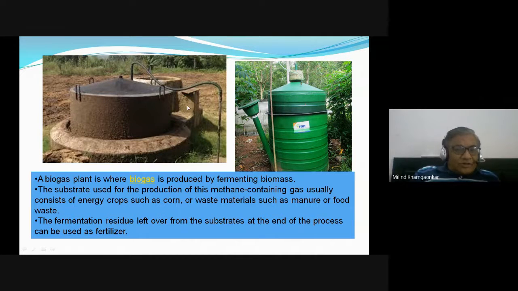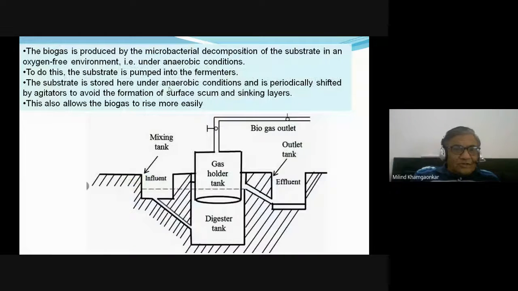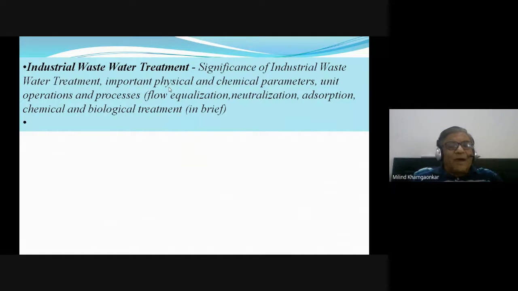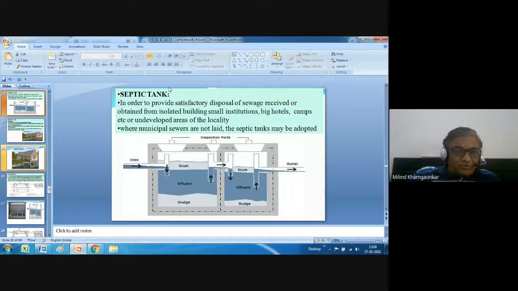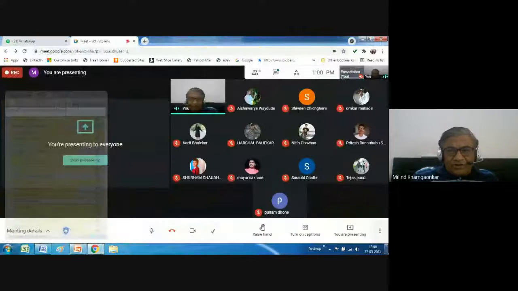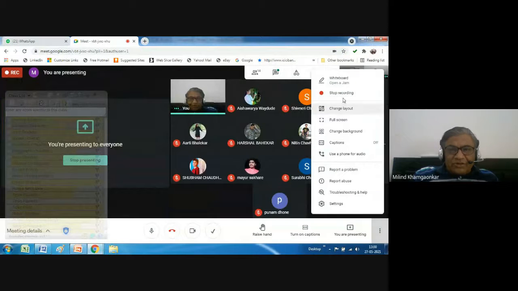So we will try to understand. हमारे को बहुत डिटेल में नहीं है, लेकिन we have to understand the basics, what are the various components provided, and then we will move on to the next part, that is the industrial wastewater. है ना. We may need 3 to 4 more lectures for completion of this unit.